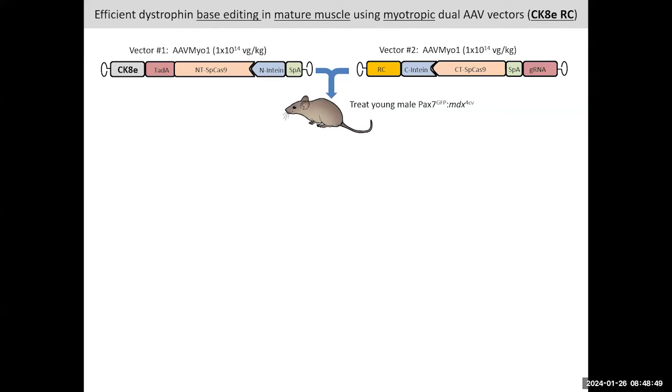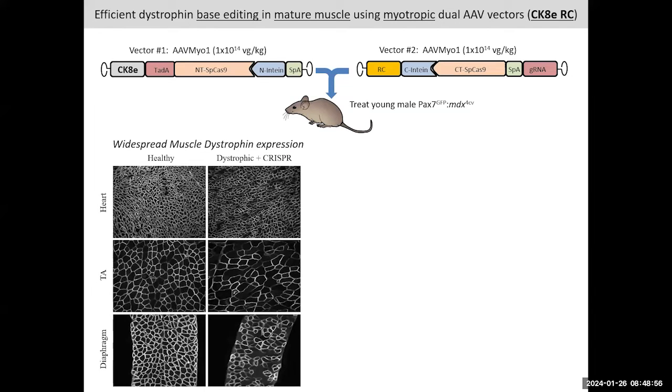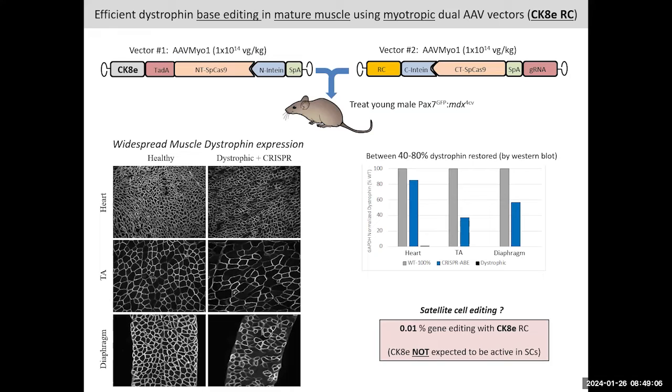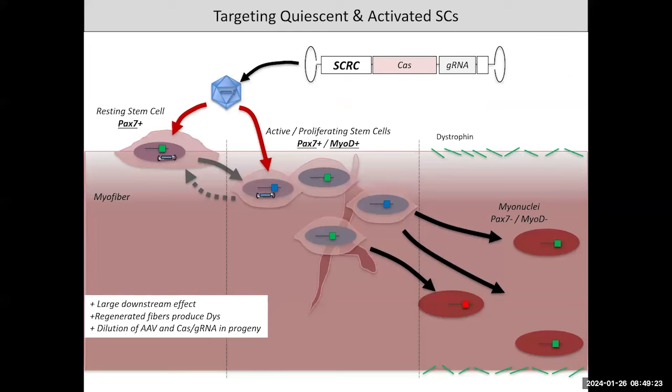Case in point, our most efficient genome editing approach for correcting dystrophin expression in skeletal muscle leads to widespread muscle dystrophin expression in all the muscles that we look at, with up to 40 to 80% of dystrophin being restored in these muscles. However, if we sort for satellite cells and analyze the dystrophin gene for mutation correction, we see that we have less than 0.01% correction using our CK8E regulatory cassette, which is not expected to be active in satellite cells.